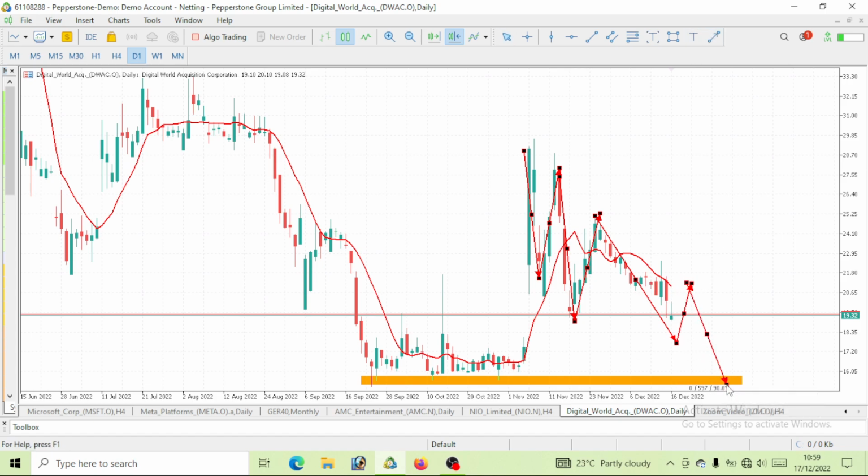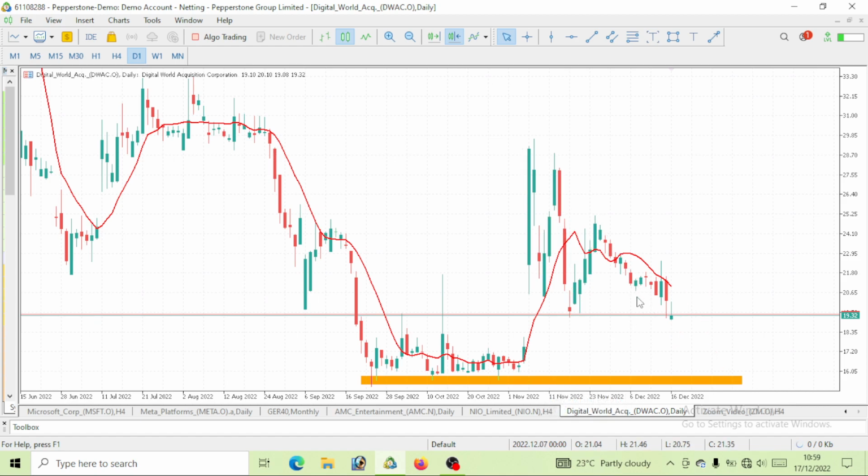After this pullback, expect another drop again. So this week we should be able to see it hit a level of $16. And if it does not hit a level of $16, then by the upper week, let's just say a maximum within 2 weeks, we should see DWAC, which is this Digital World Acquisition Corporation, hit a level of $16. I believe we should be able to hit that level this week. And if we don't hit it this week, then the upper one we should be able to hit it. So we should watch out for this level for the weekly analysis, which is a level of $16.